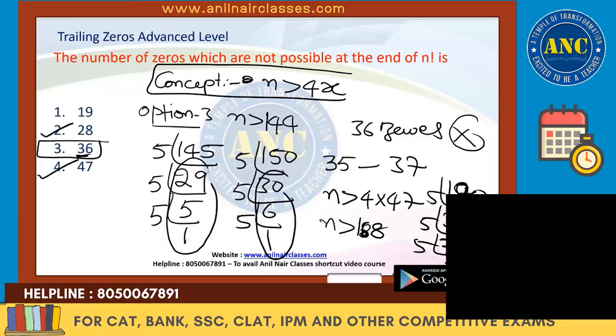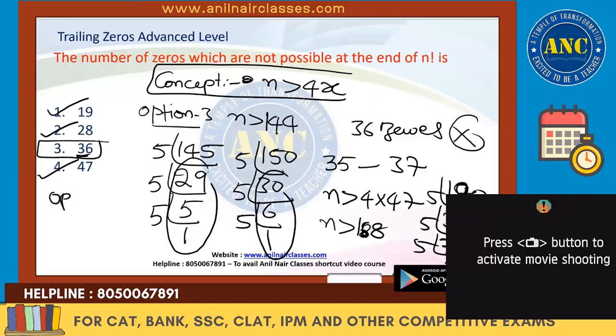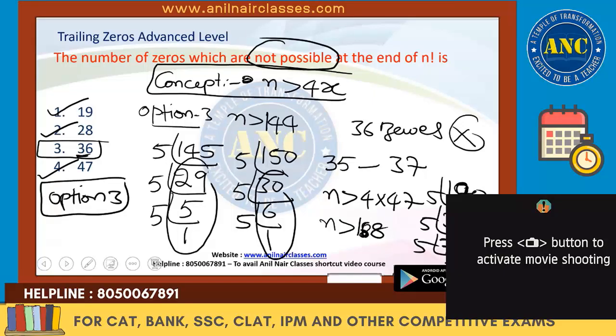This is possible, this is possible, this is possible. So answer, what is not possible? Option 3 is not possible. I hope the idea is clear. Next question. First one answer is 3.